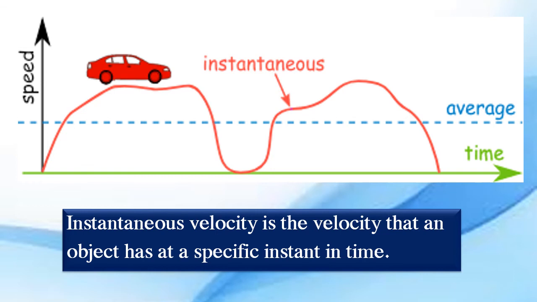Here the blue line shows the average velocity and the red line shows the instantaneous velocity. Okay, so this is the difference between average velocity and the instantaneous velocity.